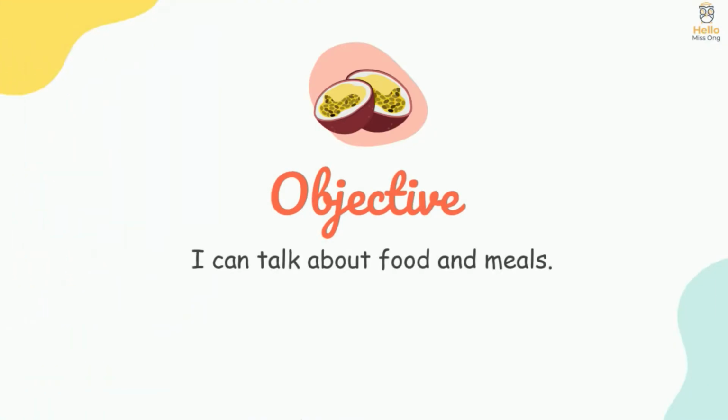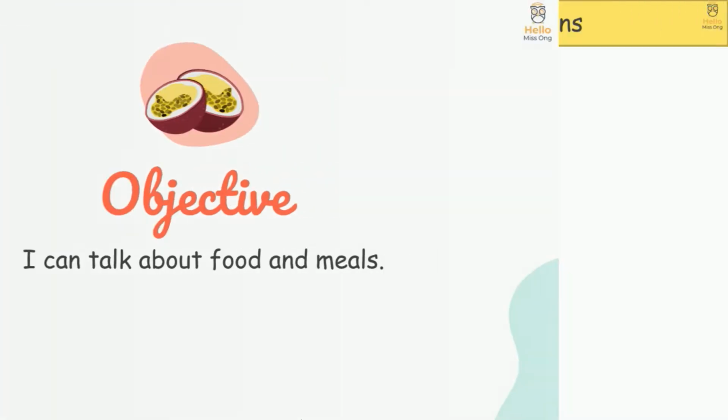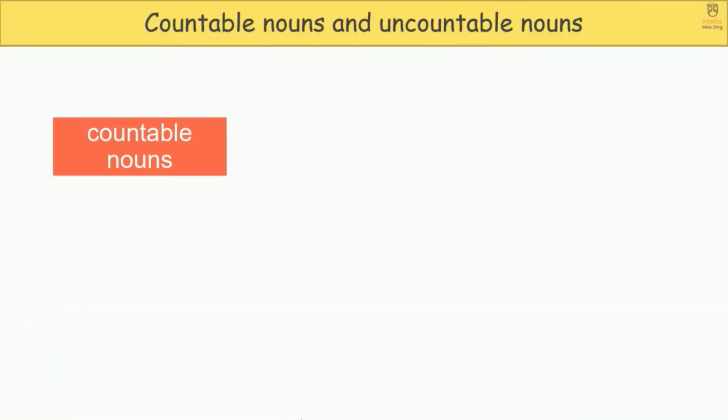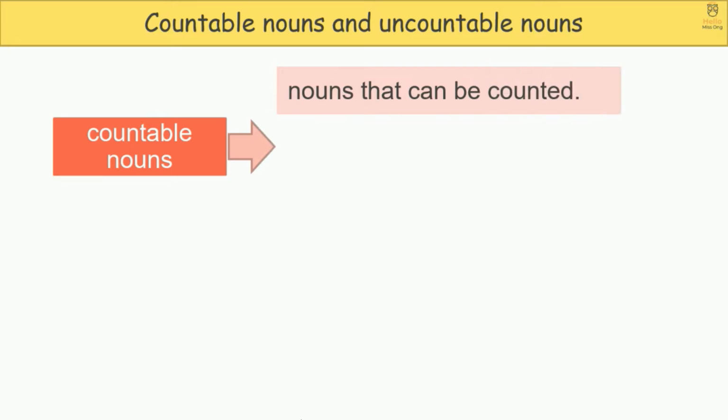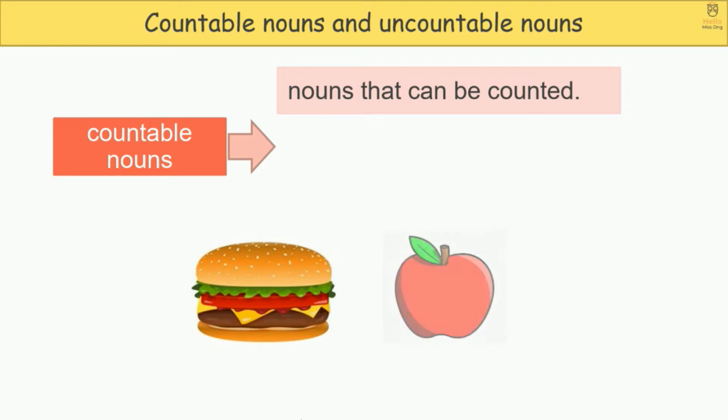Subjective: I can talk about food and meals. First, let's learn countable nouns and uncountable nouns. Countable nouns. They are nouns that can be counted. For example, burger and apple.